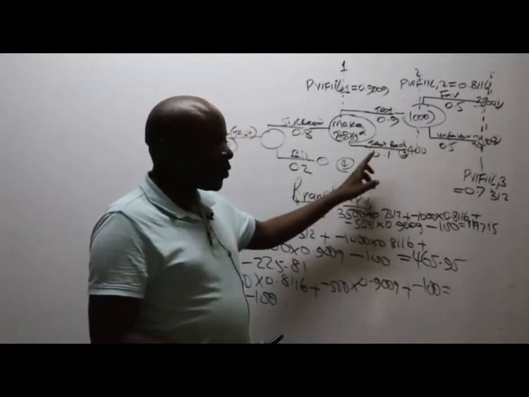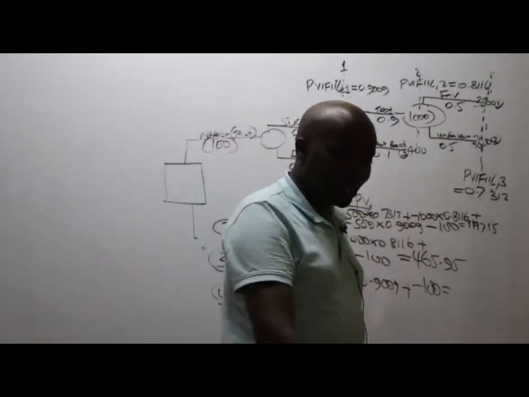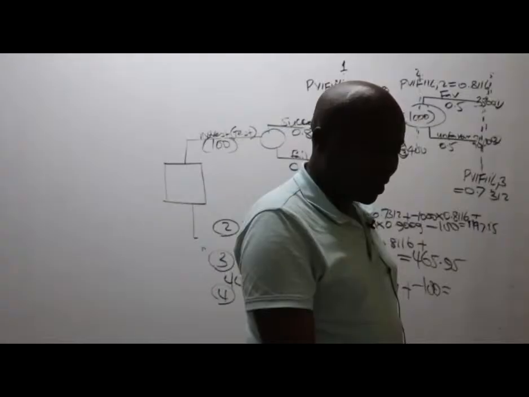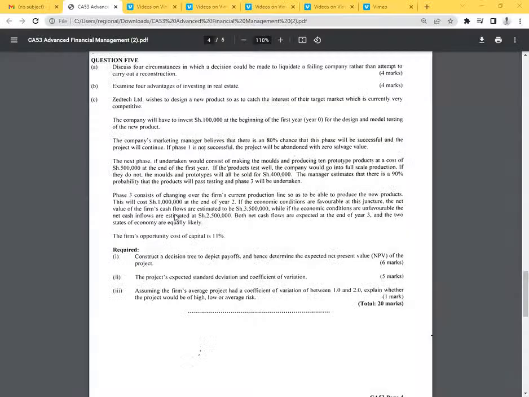Okay. You know, these are given in the question. What they have told us here is, if you mold, look at this. They've told us here, the next phase, if undertaken, would consist of making the molds and producing 10 prototype products at a cost of 500,000 at the end of the first year. If the products test well, the company would go into full-scale production. If they do not, the molds and prototypes will be sold at 400.